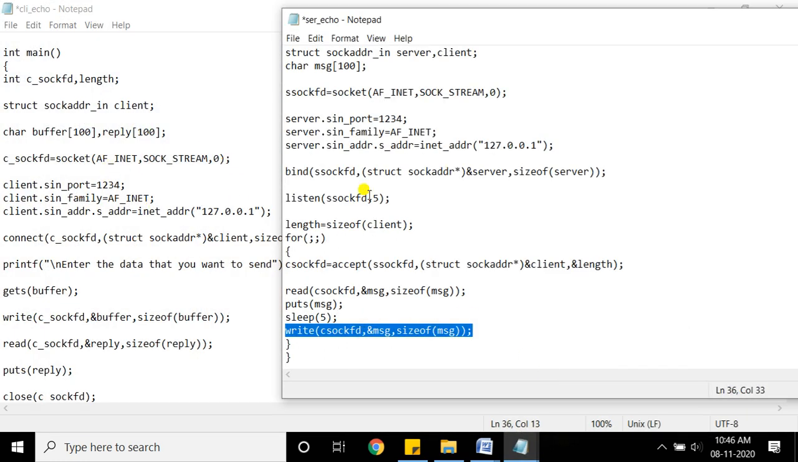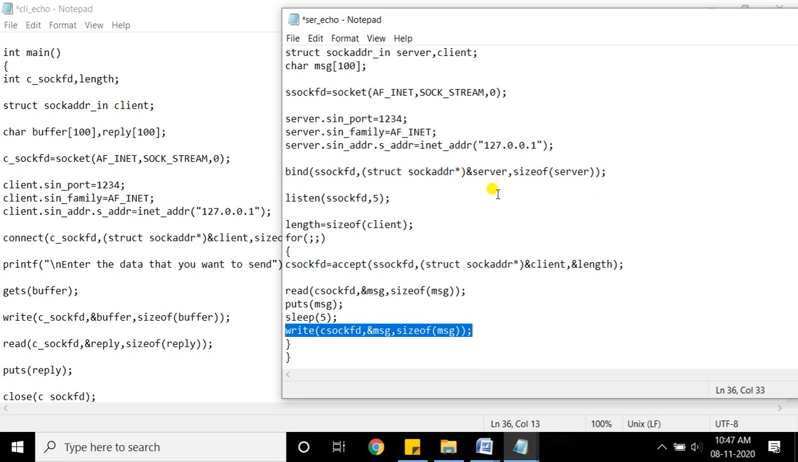You need to write two programs in the lab. You need to take the structure variables, initialize the members, then execute the calls one by one and complete the program. Once you complete these two programs, you need to execute the server first and then the client. I cannot show this demonstration right now, but I can show it during the lab. I request all of you to go through these system calls clearly.